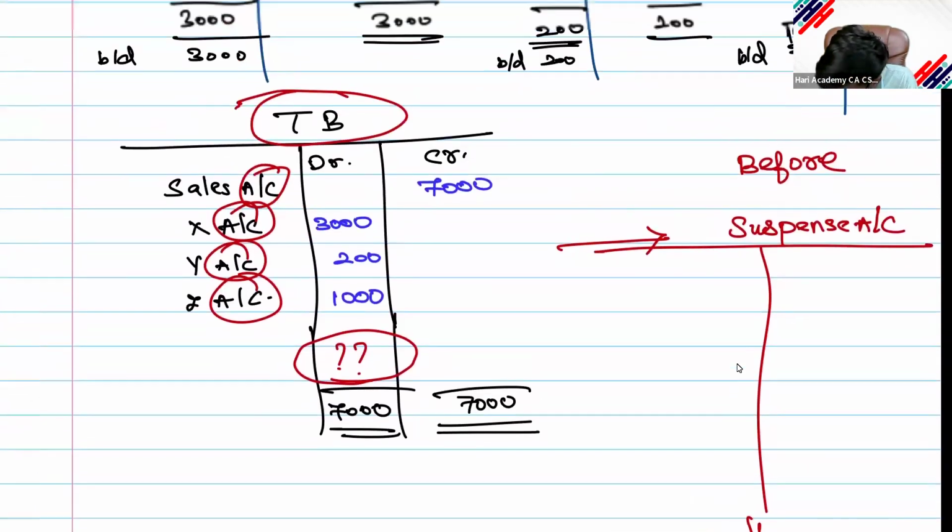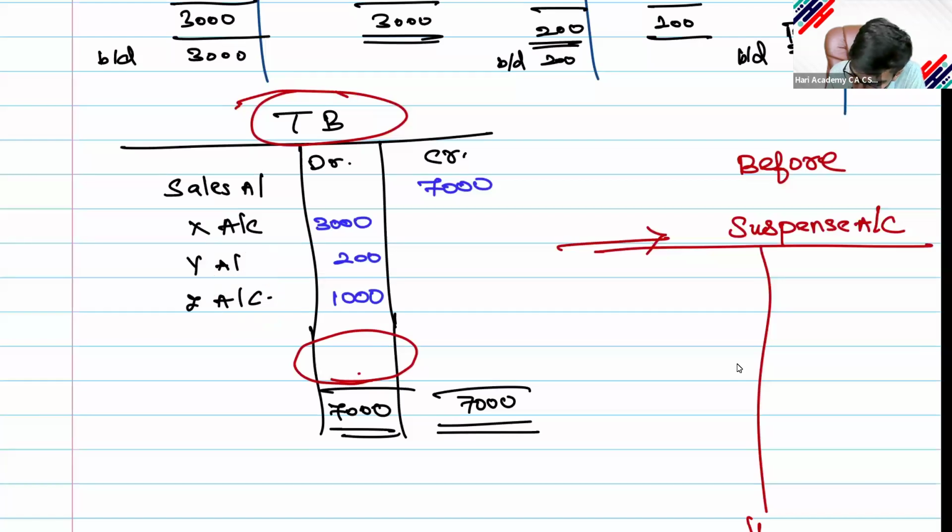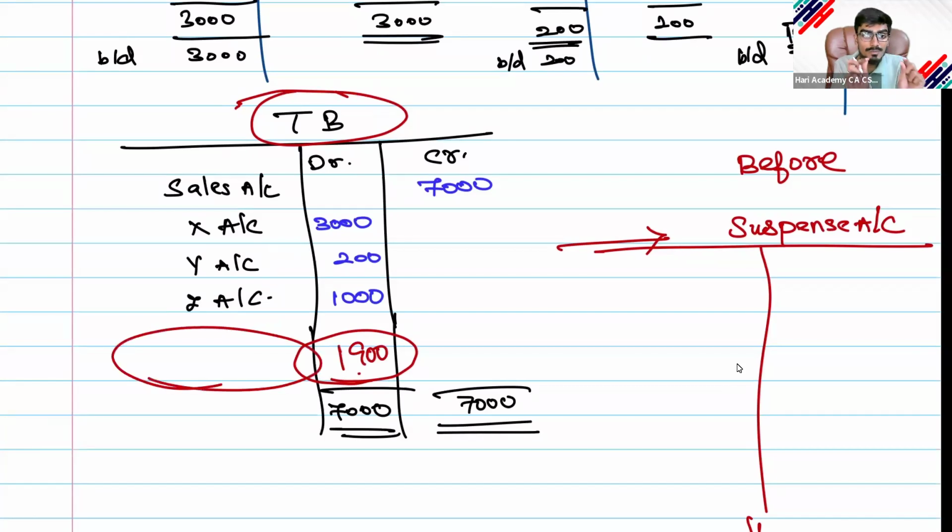Okay, so listen, what is the difference? The value will not automatically come. What is the difference value? 1,900 is the difference value, correct? The difference value of 1,900 will not automatically come and sit in the account. Before that, there is some background concept. This 1,900 is the value, but I should not write suspense account yet. Before that I should see what has happened.